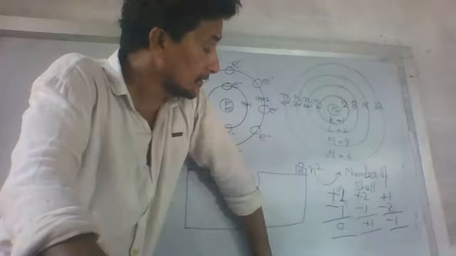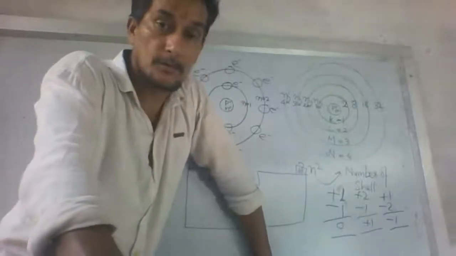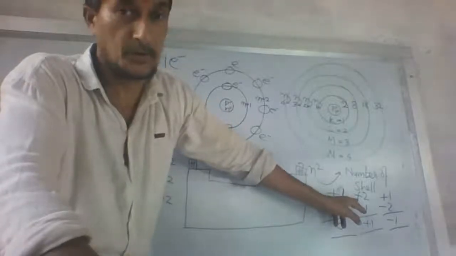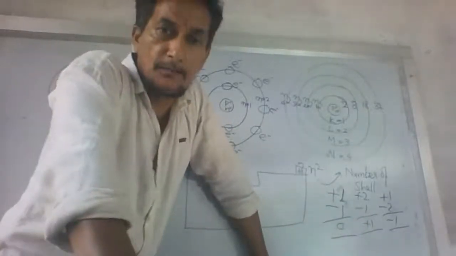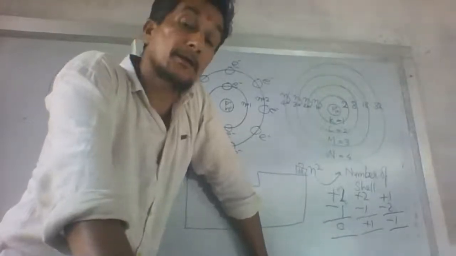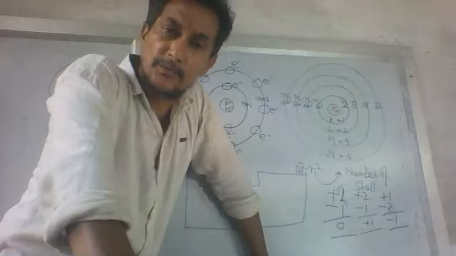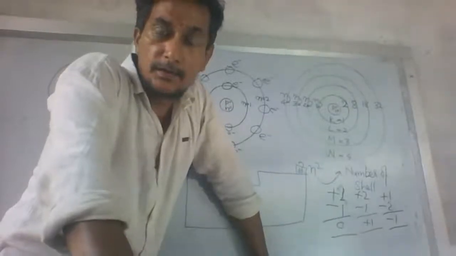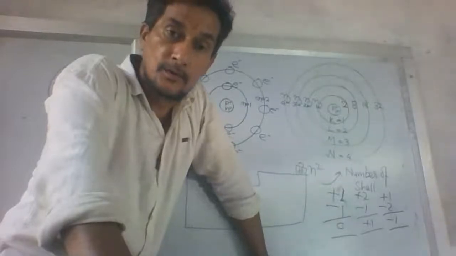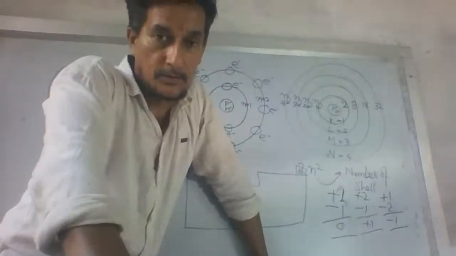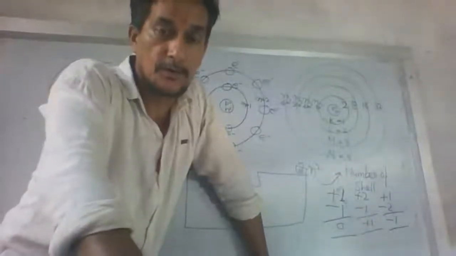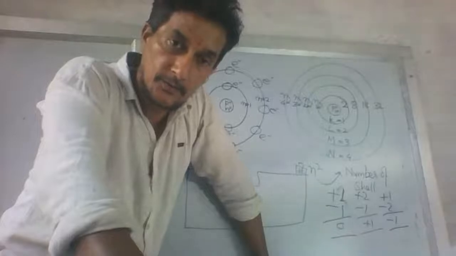It is never possible to change the positive charge in the nucleus, because the nucleus is such a tiny particle with so much infinite power that you would have to give that infinite power to break it into pieces. So what is easier for you? It is easier either to take out an electron or to give an electron. You cannot change the positive charge. Only the electron, or the negative charge, can be changed.